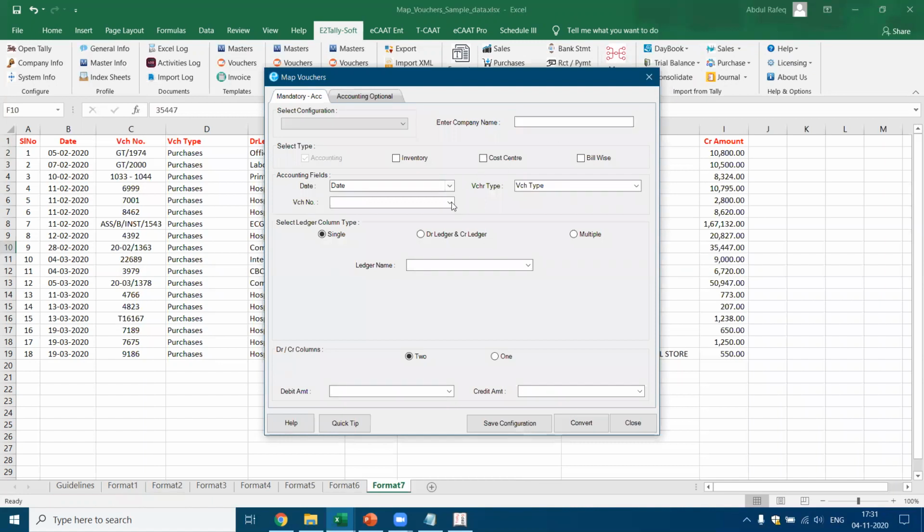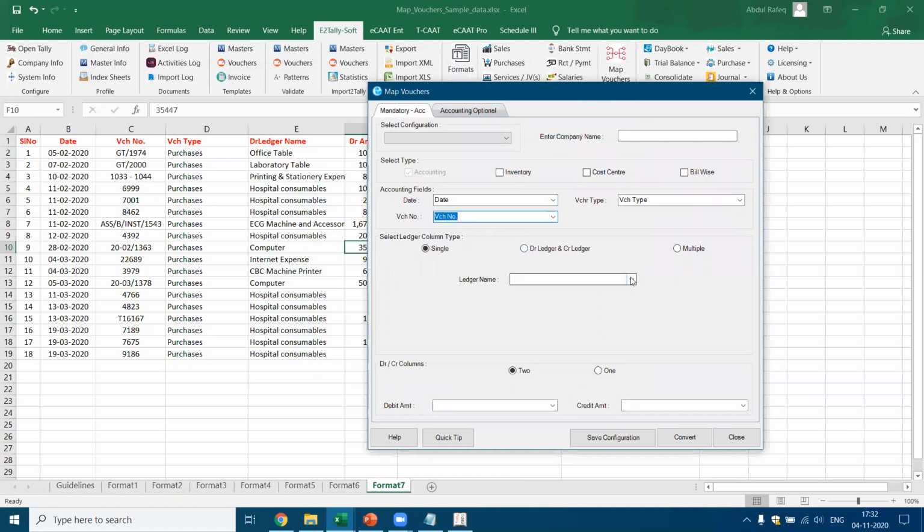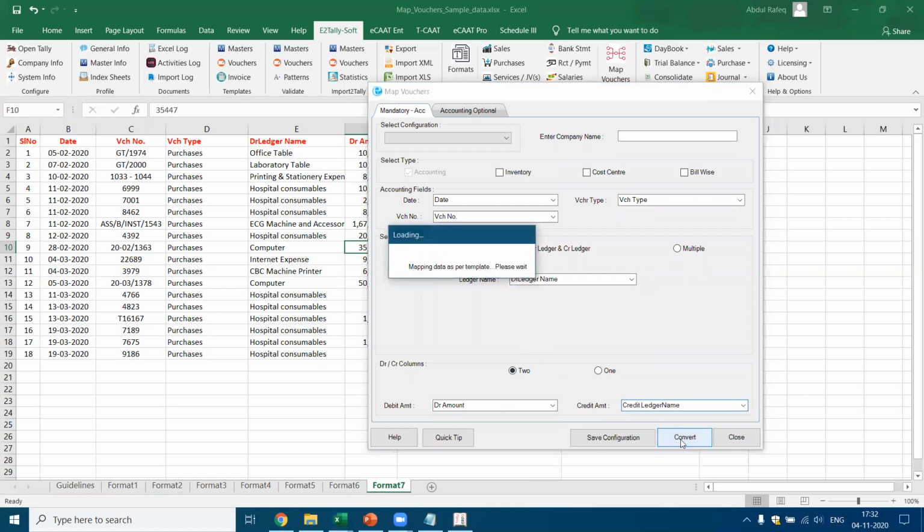Here I've got the date, the voucher number, which is the serial number, or I can also give the voucher number which has been given. Okay, voucher type is taken. Now here, the selected ledger column, is it single or multiple? In this case, it's a single. I give the ledger name, which is the debit ledger name. Now here the debit and credit column is available in two places. So I select the column which has the debit amount, and I select the column which has the credit amount. Right? Then I say convert.